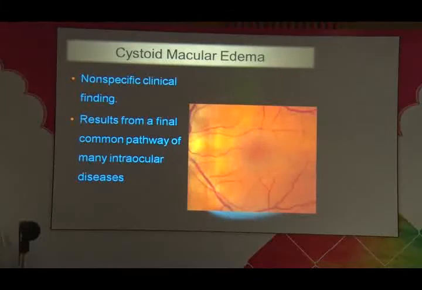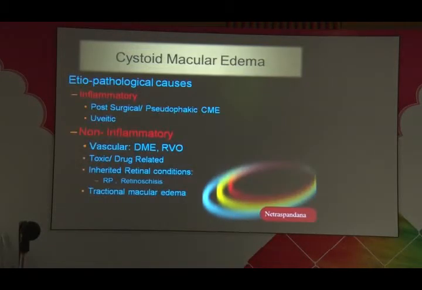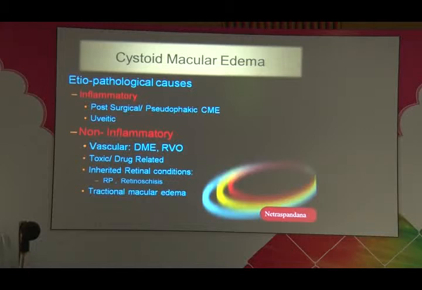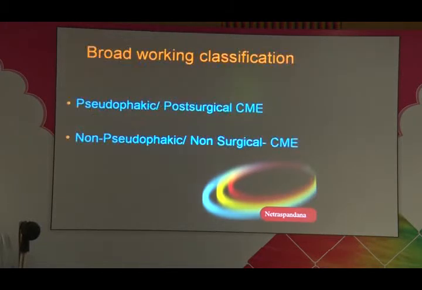So, cystoid macular edema is a non-specific clinical finding. It results from a final common pathway of many intraocular diseases, which could be inflammatory or non-inflammatory. Most commonly, it's the post-surgical cystoid macular edema that we all would be treating. In the non-inflammatory category, diabetic macular edema and RVO can also lead to cystoid changes.